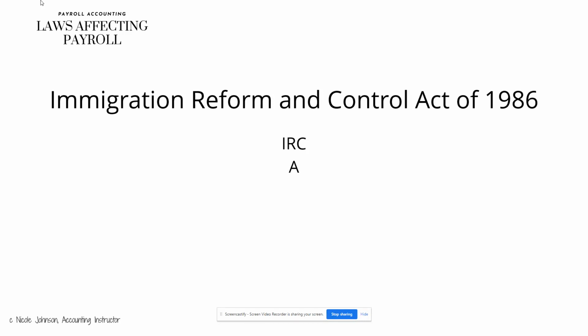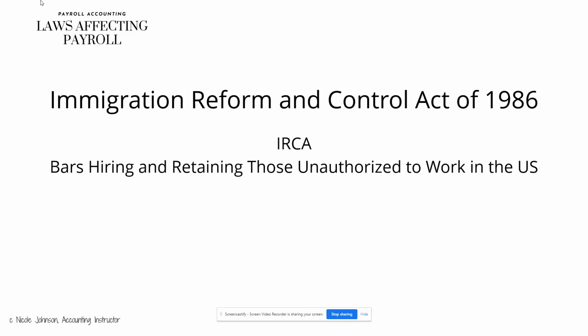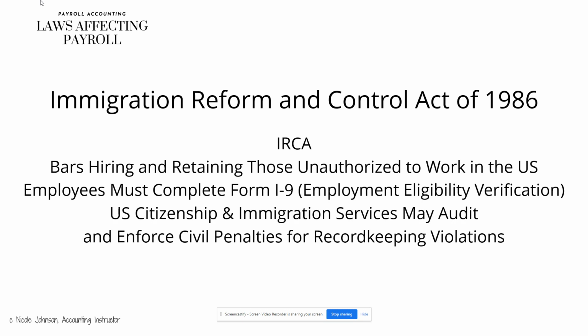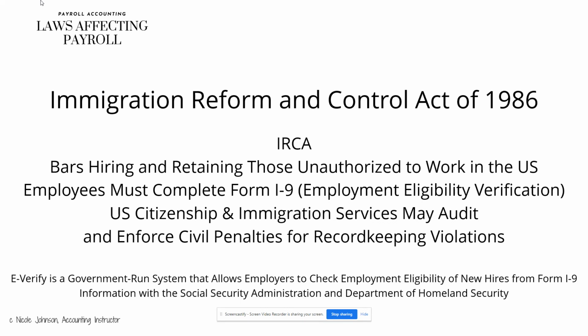Next is the Immigration Reform and Control Act of 1986. This is also known as the IRCA, and it bars hiring and retaining those unauthorized to work in the U.S. Employees must complete the Form I-9, which is the Employment Eligibility Verification under this act. U.S. Citizenship and Immigration Services may audit and enforce civil penalties for record-keeping violations. E-Verify is a government-run system that allows employers to check employment eligibility of new hires from Form I-9 information with the Social Security Administration and the Department of Homeland Security.